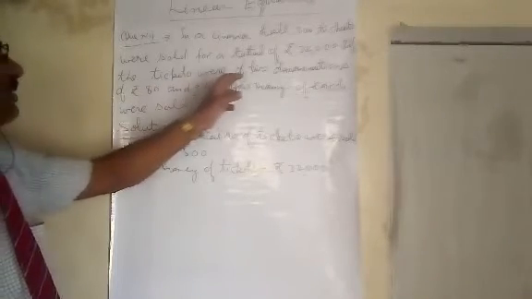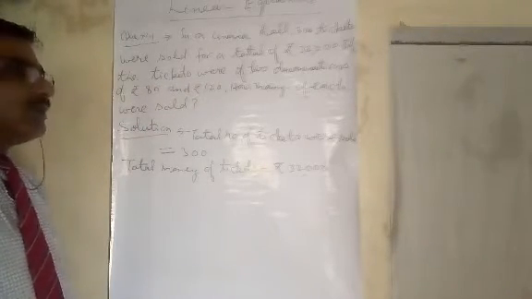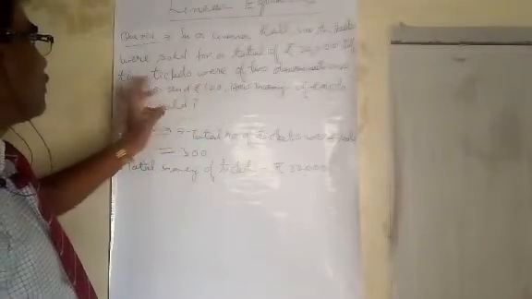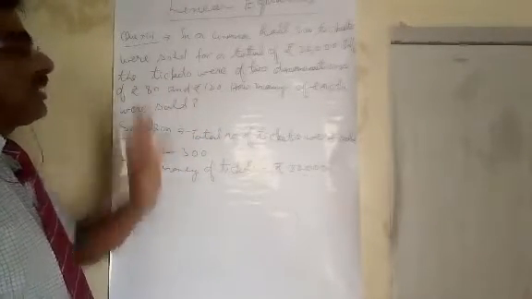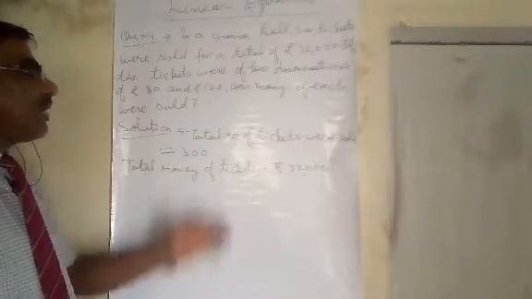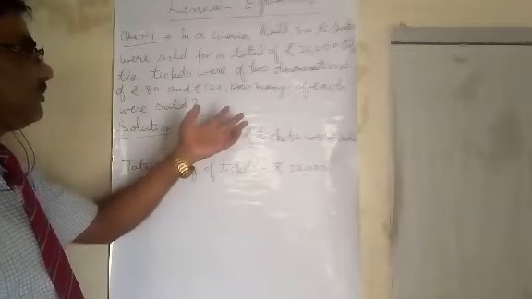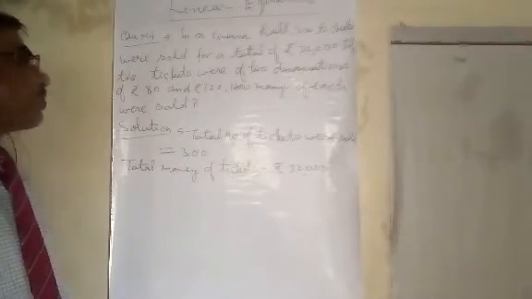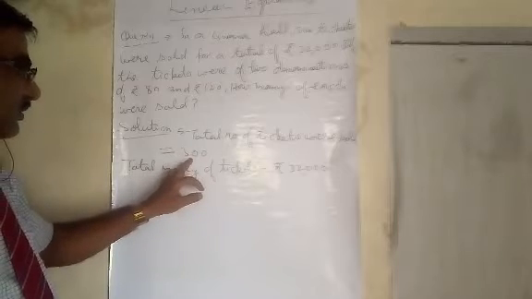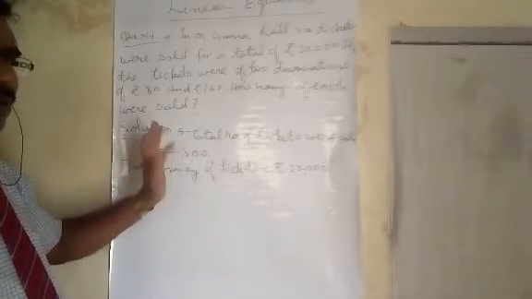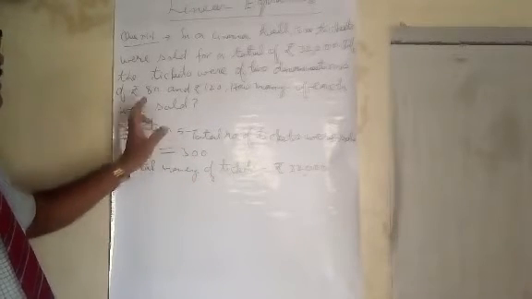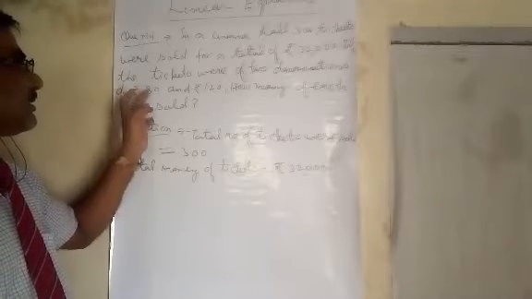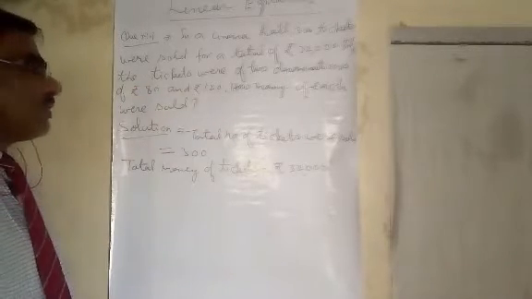If the tickets were of two denominations, rupees 80 and rupees 120, then I will find how many of each were sold. The total number of tickets is 300. In these 300 tickets, there are rupees 80 tickets and rupees 120 tickets.